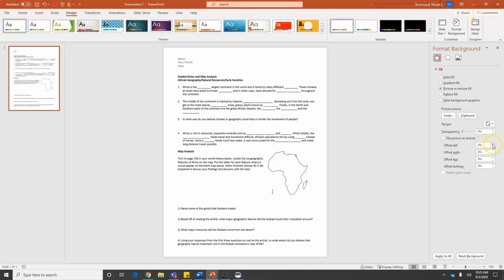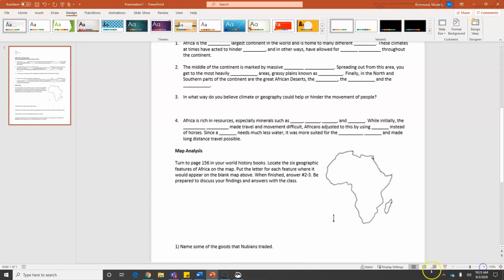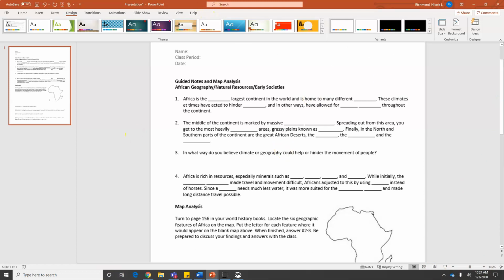If the picture is a little bigger than the slide that you made, you may have to mess with the settings over here. I've had it do it to like 6% on both the right and the left, and I put it back down to 0 and it worked just fine. So now I just want to click Apply to All, and this is going to create that worksheet. Now, while the worksheet looks small, students can use the Zoom In feature to zoom in onto the document so that it is a little bit bigger.